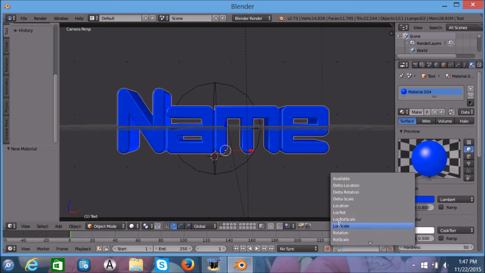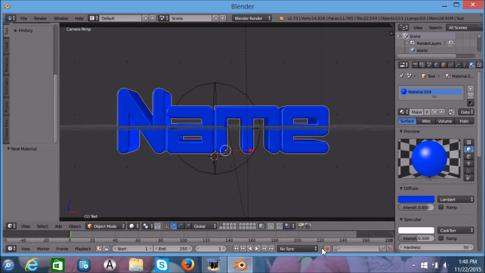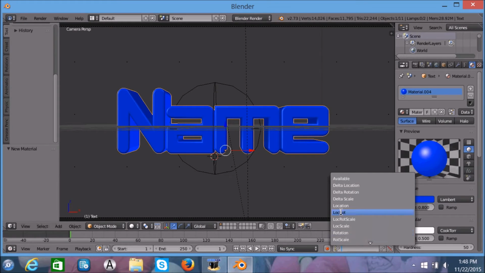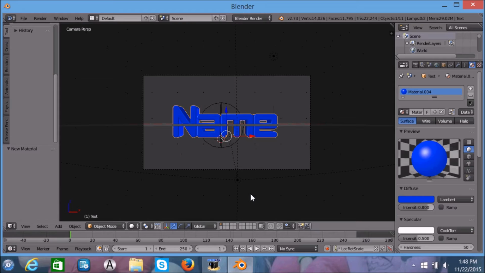And we're gonna do location, rotation, scale. What's a location scale? I don't know. We're just gonna do the camera movements. Now, let's see. Location, rotation, scale is what I think it is. Okay.